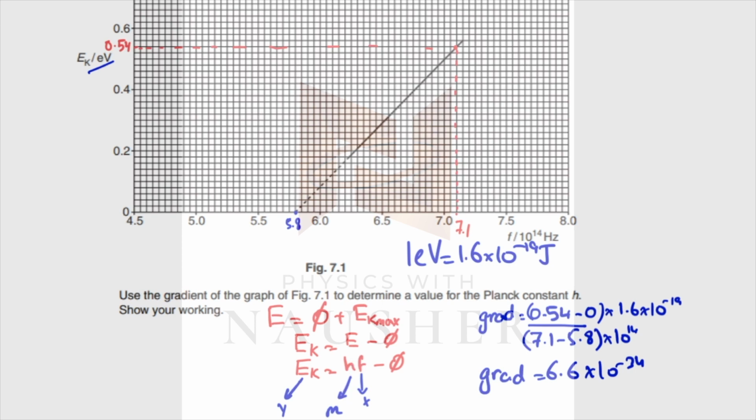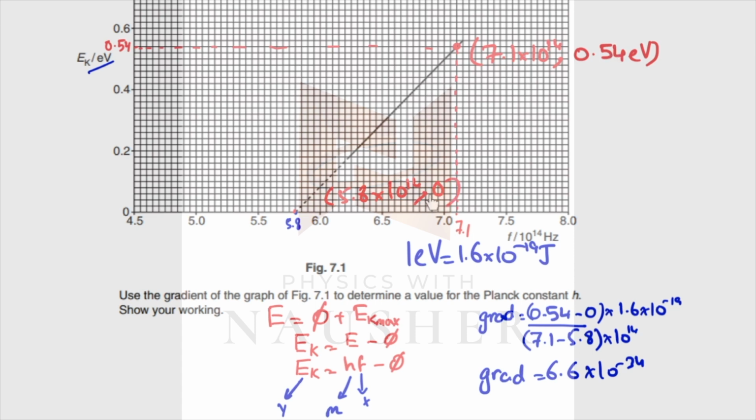For the gradient I took 2 points. One point was this one, 7.1 and 0.54. Remember, this is in electron volts, and 7.1 is in 10 raised to power 14. And the other point is this one, which was 5.8 and 0. So I calculate the gradient between this point and this point. The coordinates of this point were 7.1 × 10¹⁴, 0.54 electron volts, and the coordinates of this point were 5.8 × 10¹⁴, 0 electron volts.